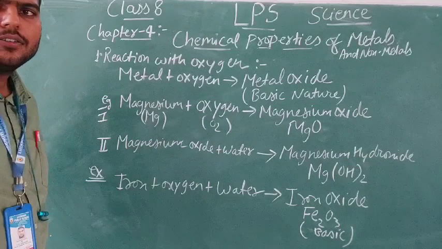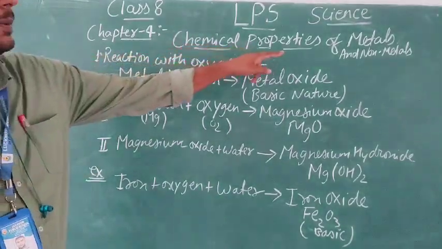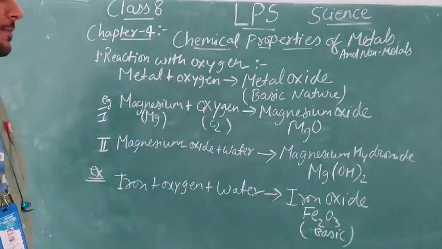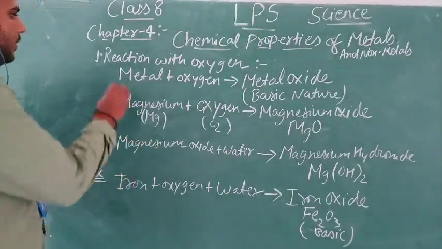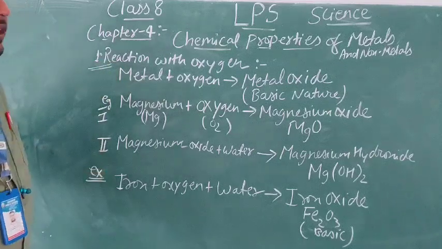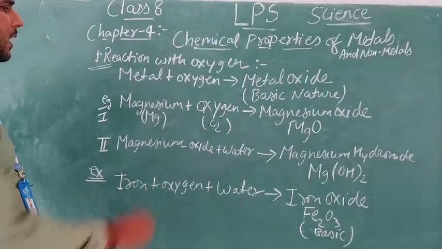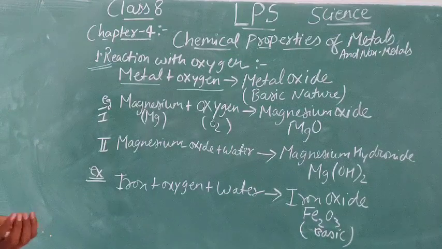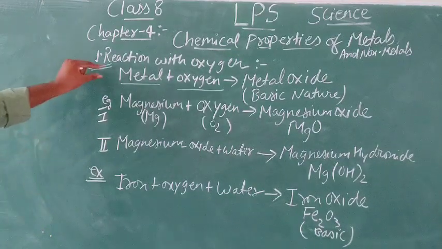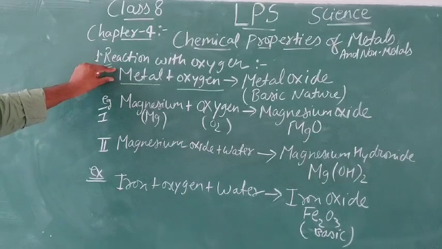Now discussing the second part, that is chemical properties of metals and non-metals. We have already discussed the physical properties. Now in this part, the first point is reaction with oxygen. What happens when a metal reacts with oxygen? As we see, this is the basic structure for the reaction of metal with oxygen.